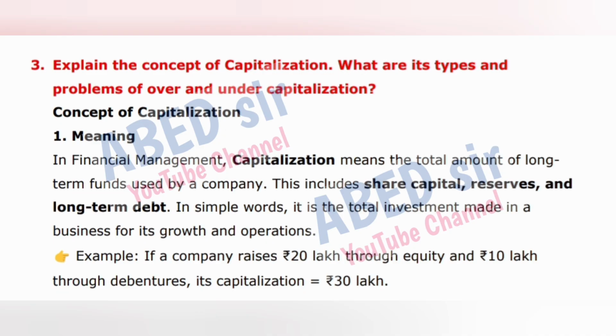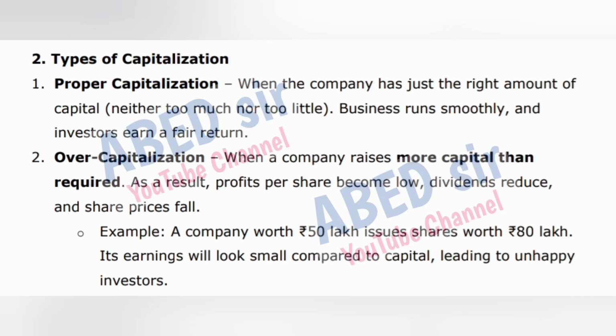In simple words, it is the total investment made in a business for its growth and operations. Example, if a company raises 20 lakh rupees through equity and 10 lakh rupees through debentures, its capitalization is equal to 30 lakh rupees. 2. Types of capitalization. 1. Proper capitalization, when the company has just the right amount of capital, neither too much nor too little. Business runs smoothly, and investors earn a fair return.